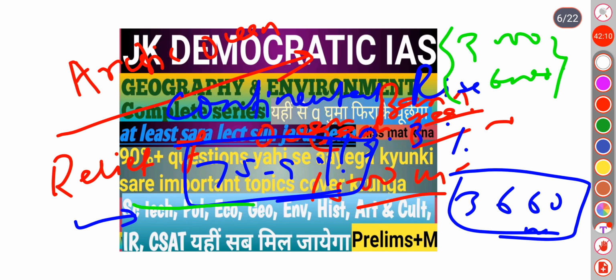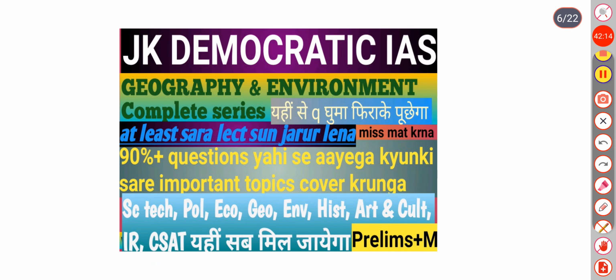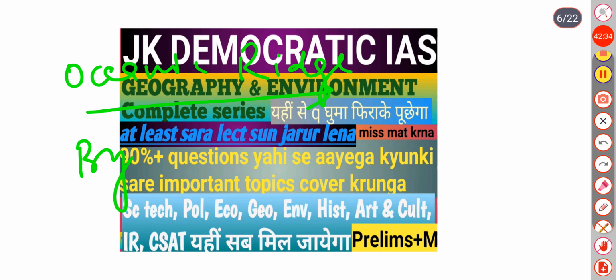So next thing is oceanic ridge. What is oceanic ridge? Oceanic ridges are formed by volcanic activity.